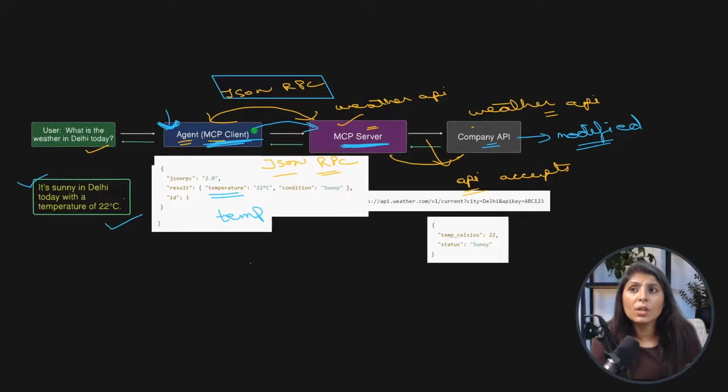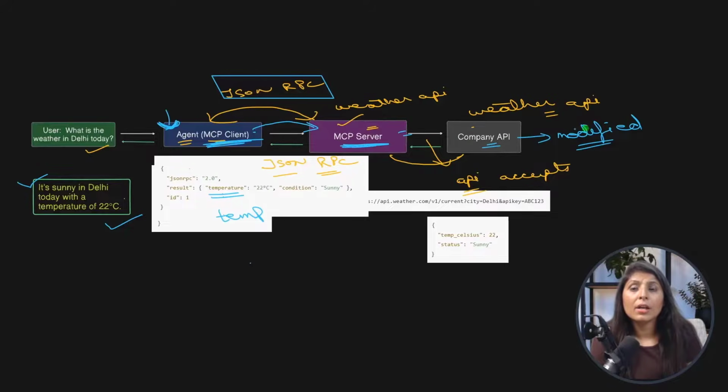We are only writing the code to connect with the MCP server, and this MCP server is of the company only. Whenever the company modifies their API or any tool or any code, the company is responsible to change their servers. Our agent just needs to connect with this MCP server with the right format.